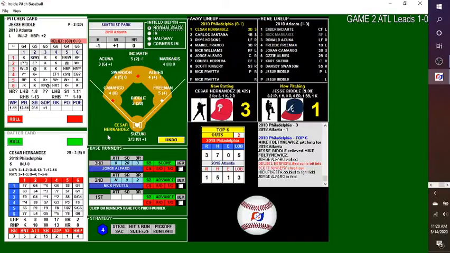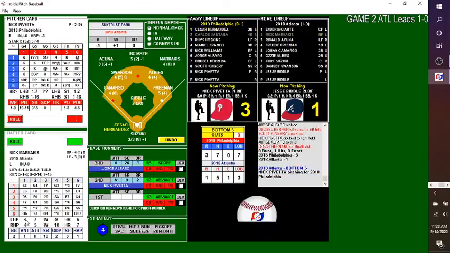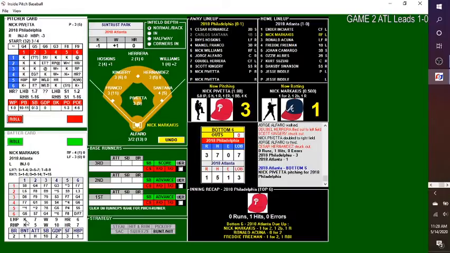Nick Pivetta on there with a 2-out double, and now here's Cesar Hernandez with runners in scoring position. They made the right decision to leave the pitcher in and let him hit. And the delivery. Called strike 3, and down goes Hernandez. So no runs on 1 hit by the pitcher, no errors, and it's still 3-1 Philadelphia. We head to the bottom of the 7th.